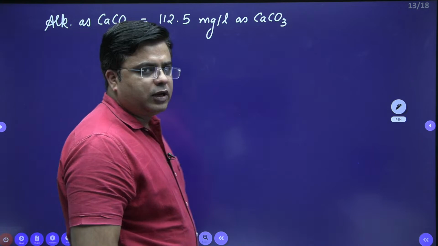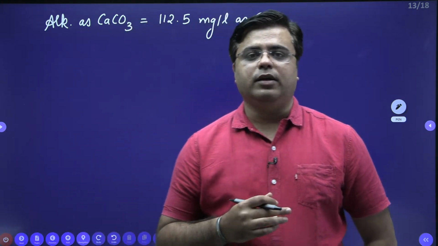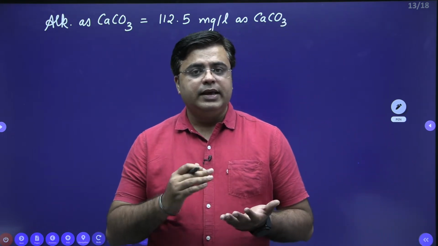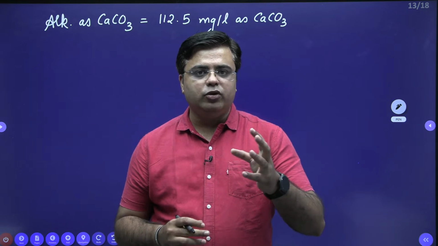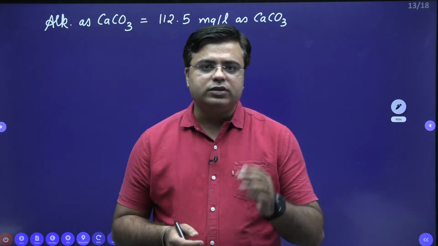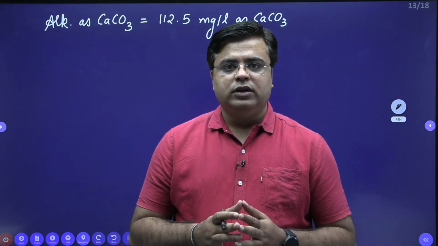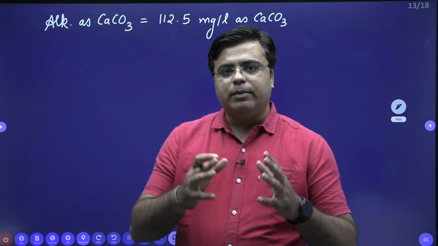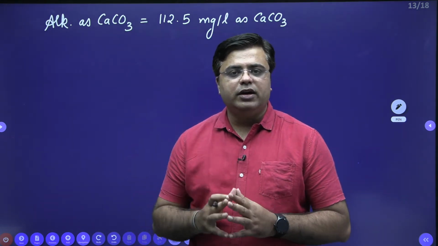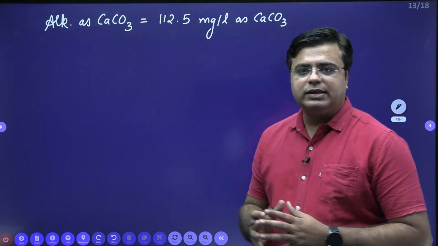So basically, alkalinity is caused by all the anions present in the water sample. Majorly OH minus ions, HCO3 minus ions and CO3 2 minus ions contribute to the total alkalinity. Representing the concentration of individual ions doesn't make that much sense. So we calculate the number of gram equivalents of all the ions and multiply it with the equivalent weight of CaCO3 to get the total alkalinity of the water sample as CaCO3.